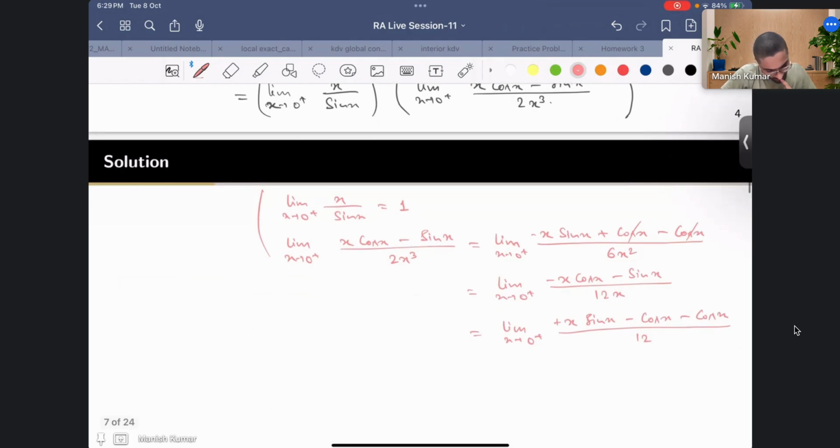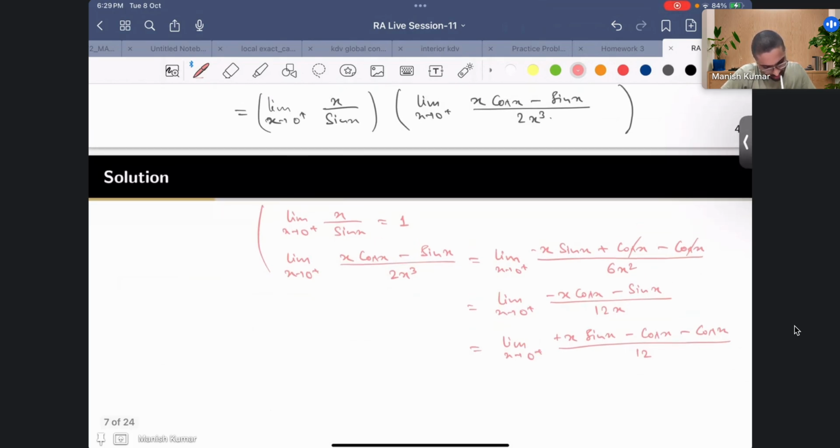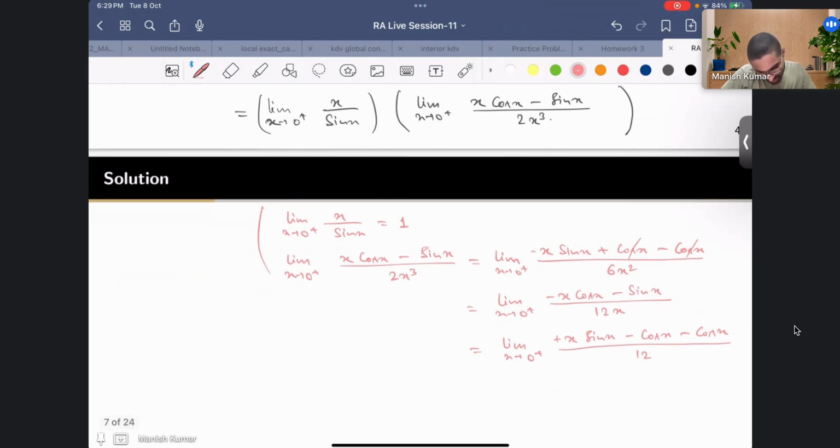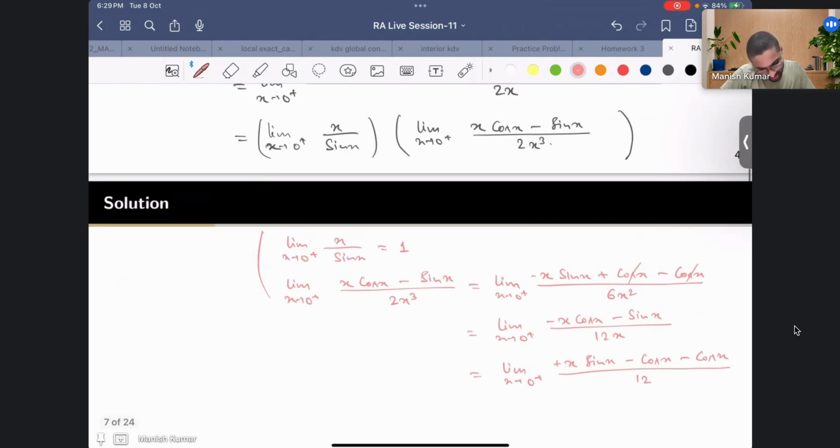Is there some mistake? There should be some sign change, just a second. So here I have minus x sin x plus cos x, and then you had minus cos x, correct. This cancelled out. Now I have minus x cos x minus sin x.